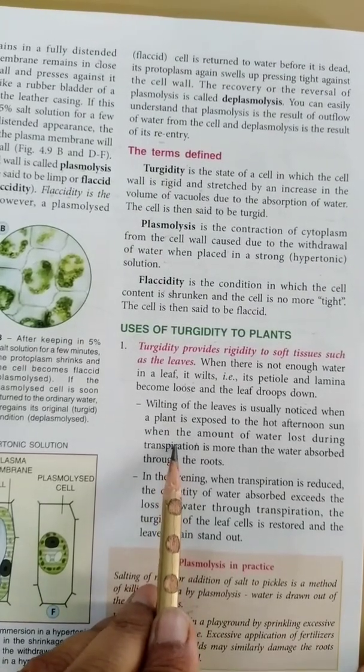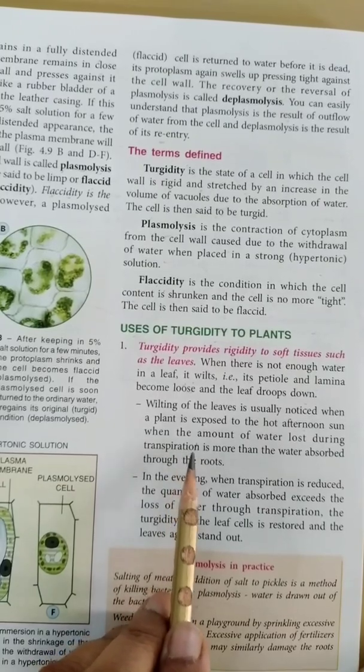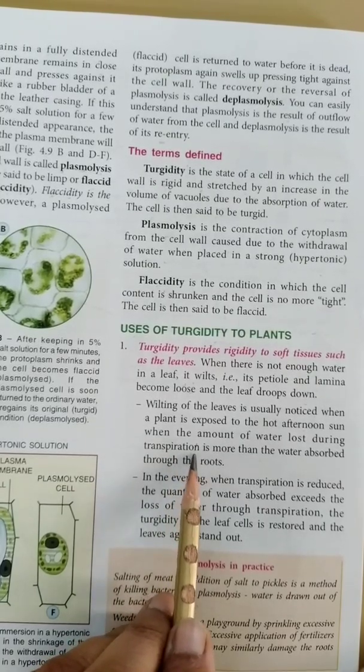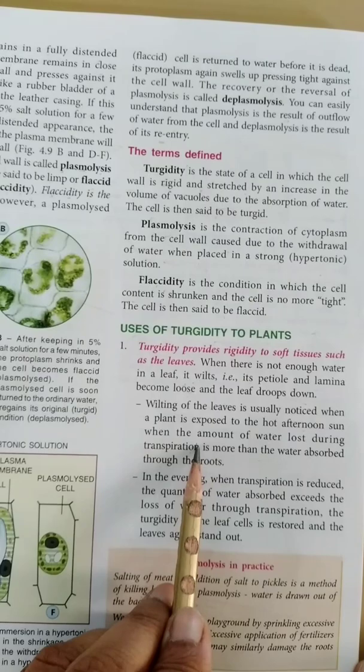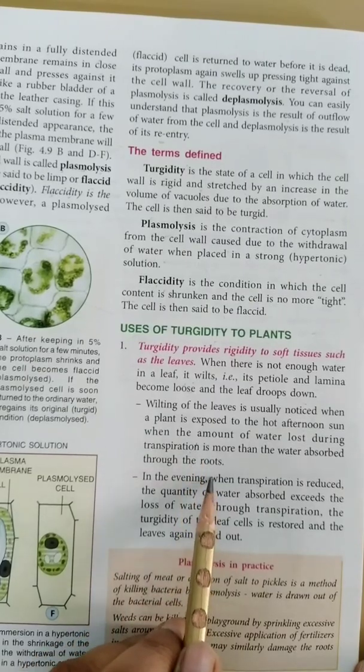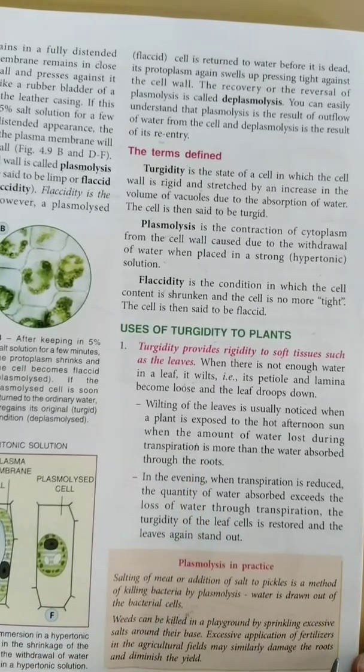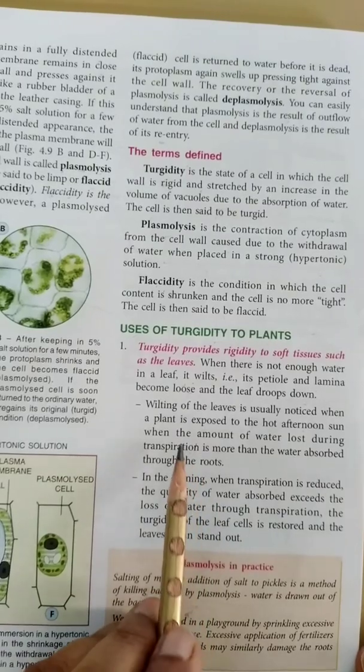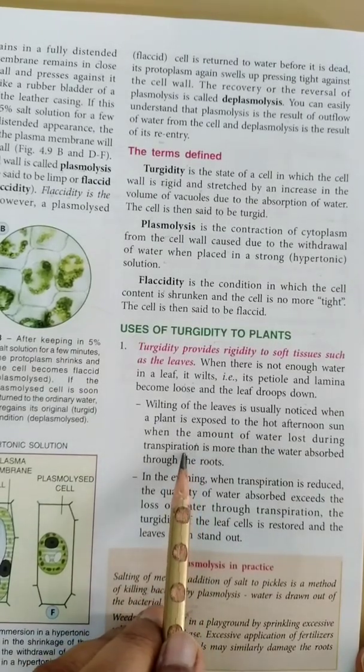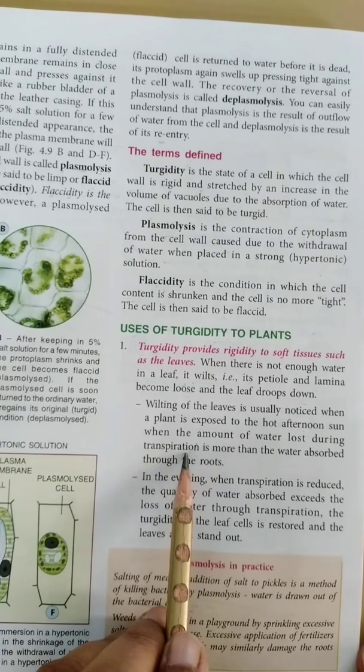In hot afternoon, the rate of transpiration is maximum, so plants are losing more water than they are absorbing from the soil, due to which the cells of the leaf become flaccid and they droop down.